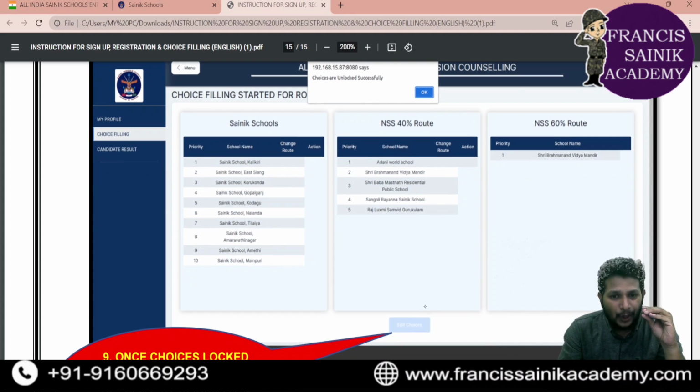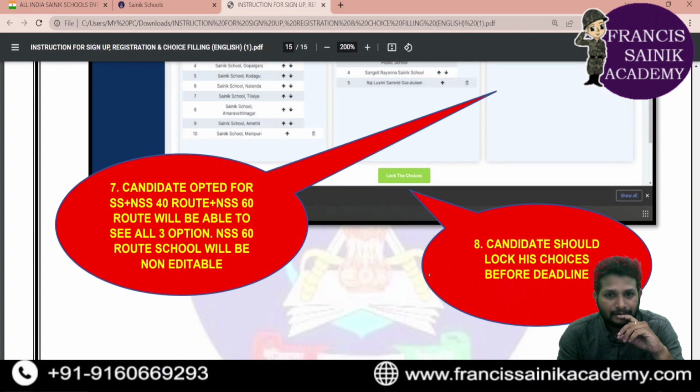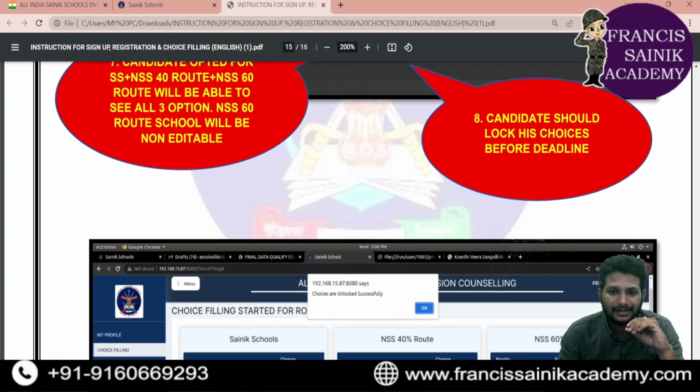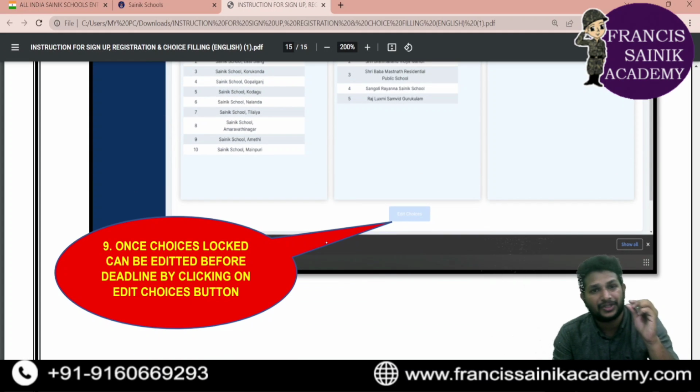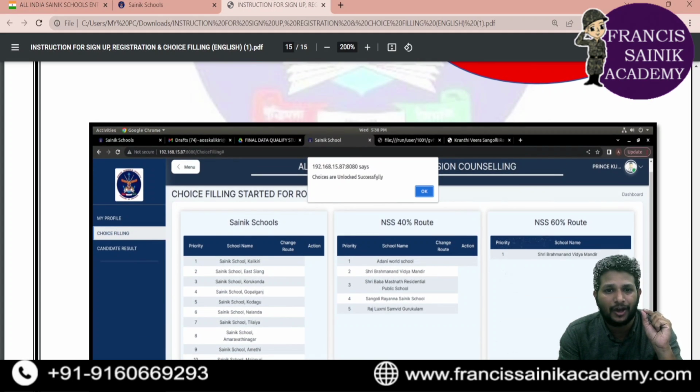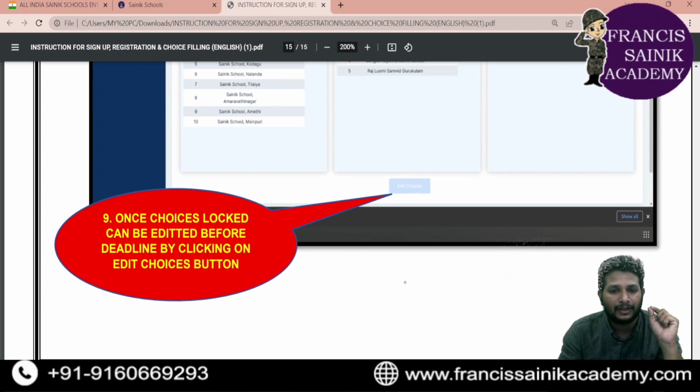Now, below that page, you can see this edit choices. Okay, I mean the lock the choices. If you click that lock the choices option, you'll be getting a message like this: Choices are locked successfully. Okay, choices are locked successfully.